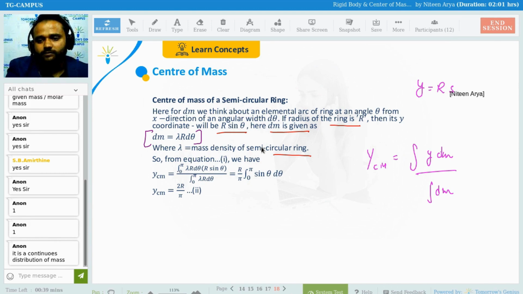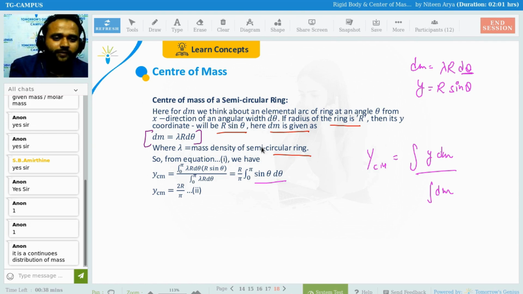The value of y here is r sine theta, and dm here is rho r d theta. We are going to do the integration in terms of theta only. So integral from 0 to pi of r by pi times sine theta d theta.